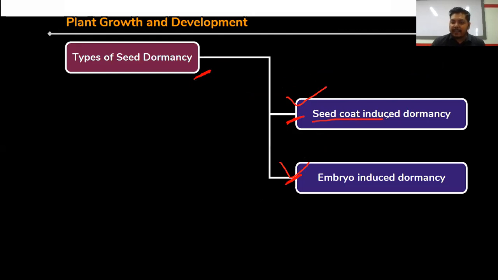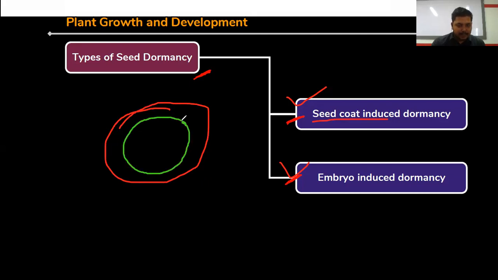First one is seed coat. Already you have learned about the fruit. Suppose this is fruit. Within the fruit, the seed is always located. And this is the seed covering, or you can say this is seed coat. So seed dormancy can be of two types, right?